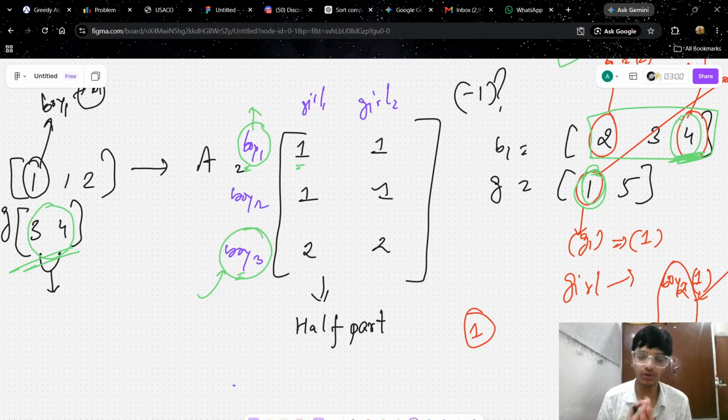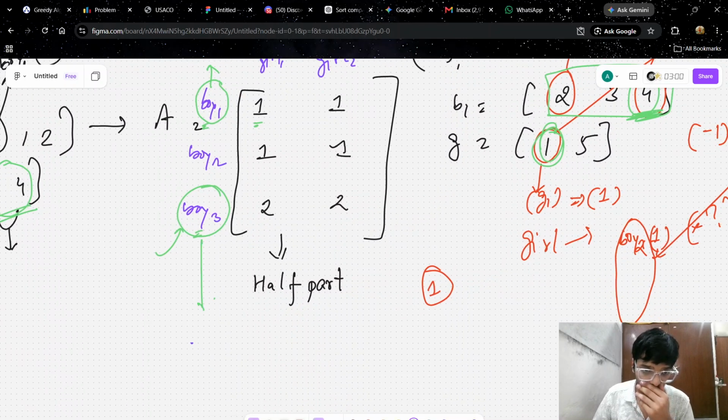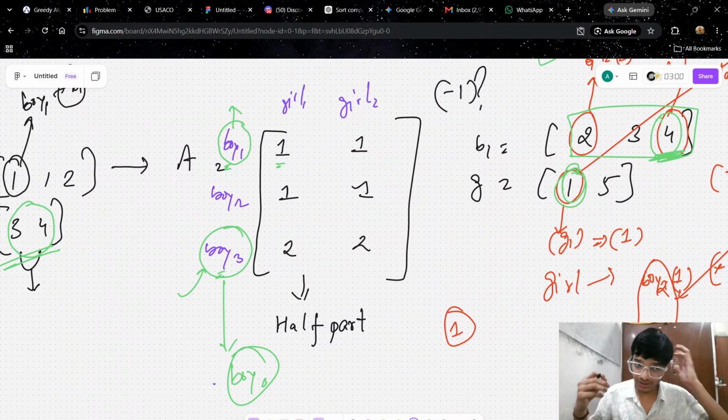I know you will know why I am doing so. At only boy three, we will put it, because boy three is the only one who gives the maximum sweet to the girls. That is, we will put 3 and 4 here rather than 2 and 2.